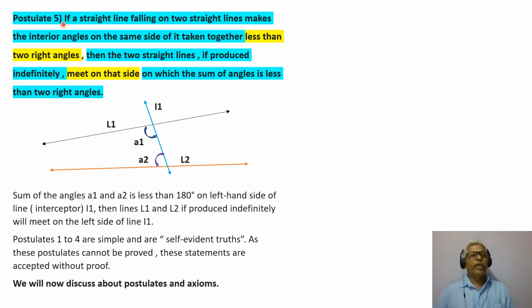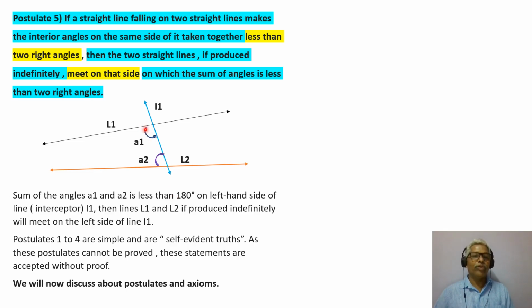If a straight line falls on two straight lines, makes the interior angles on the same side of it, these are the angles it is talking about.